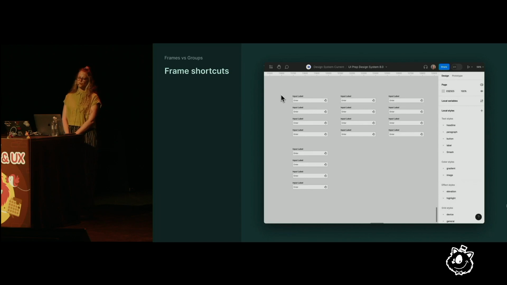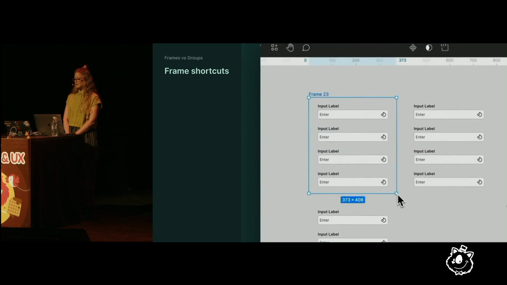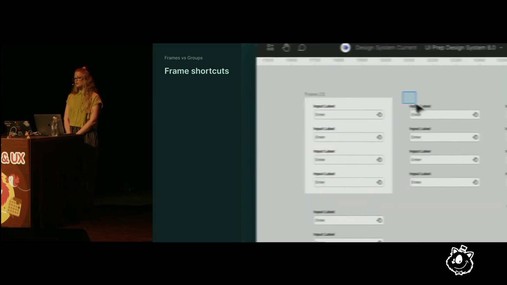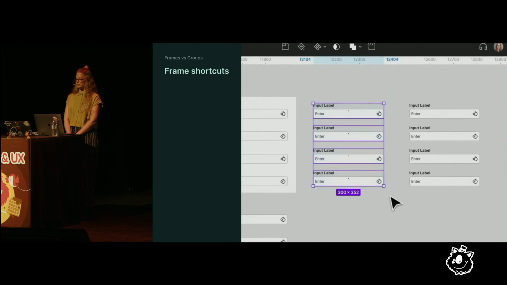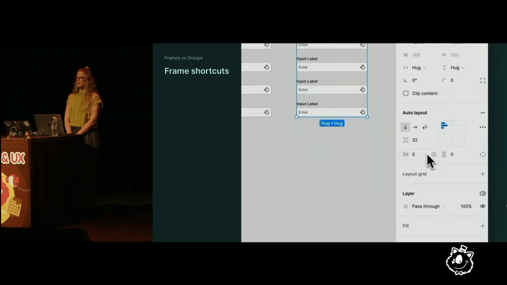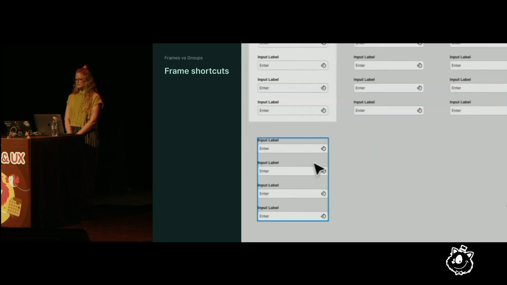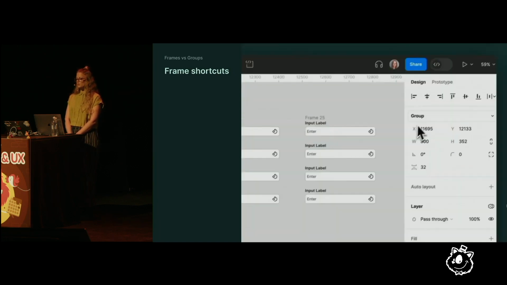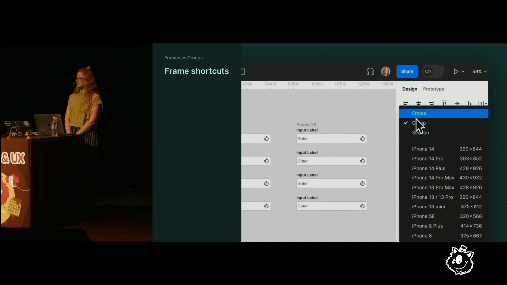So if you ever find yourself wondering why one of these features isn't available, check to see if you're using a group or a frame. That might be the issue. Here are a few helpful shortcuts to create a frame. You can frame objects by pressing F and drawing a selection. Frame a selection by pressing Option Command G. Or what I end up doing the majority of the time, go straight to a frame with auto layout applied by using the shortcut Shift A. And lastly, you can turn any group into a frame using the drop-down at the top of the design panel.